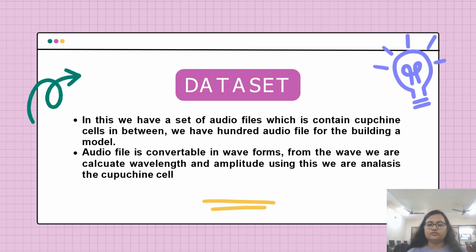Now moving towards the dataset. In this we have a set of audio files which contain hundreds of caption calls. Using these hundreds of audios, we can train our model to be more perfect and precise. An audio file is convertible into waveforms, and from the waves we can calculate the wavelength and amplitude. Using this we can analyze the caption calls, and by the sound the model will identify the African monkey.